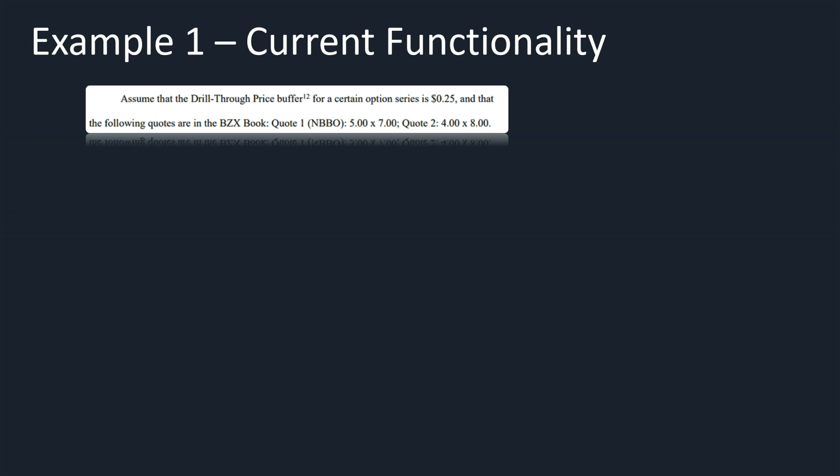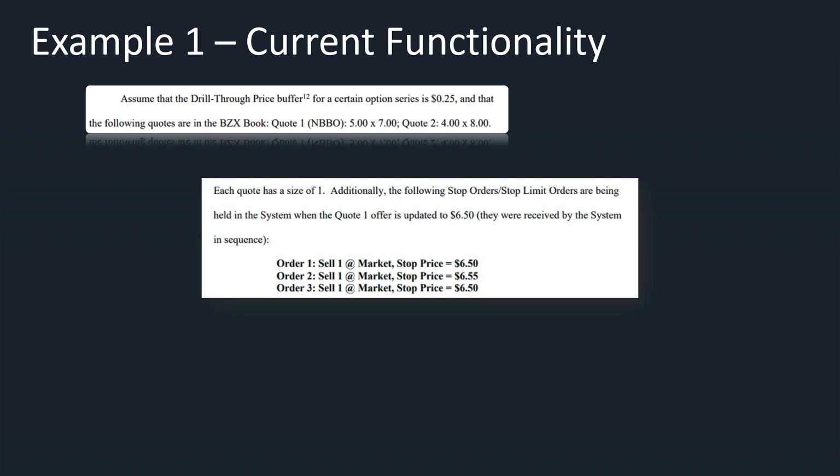So the current functionality of this rule. Assume the drill-through price buffer for a certain option series is 25 cents and that the following quotes are in the BZX book. Quote 1, which is at the national best bid and offer, is 5 times 7. Quote 2 is 4 times 8.